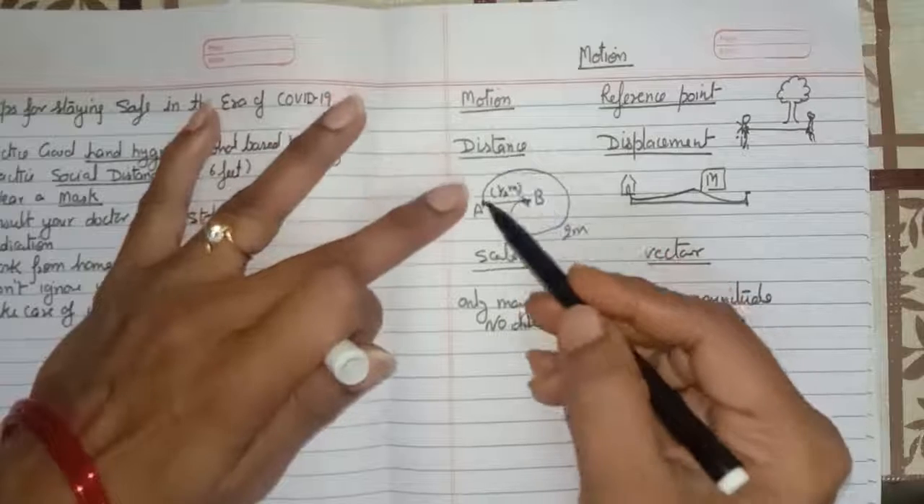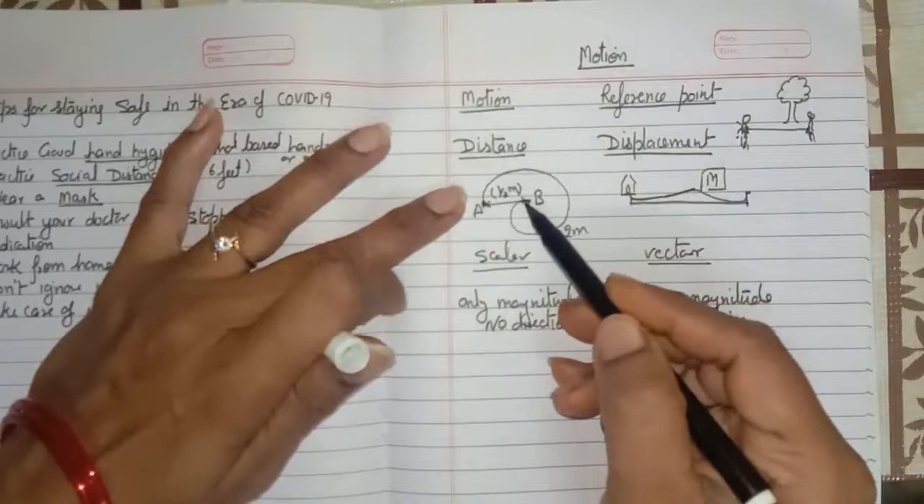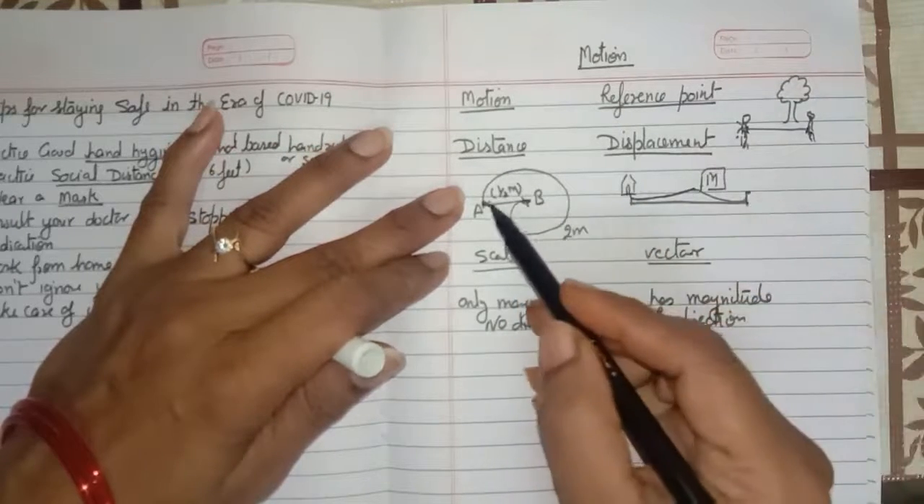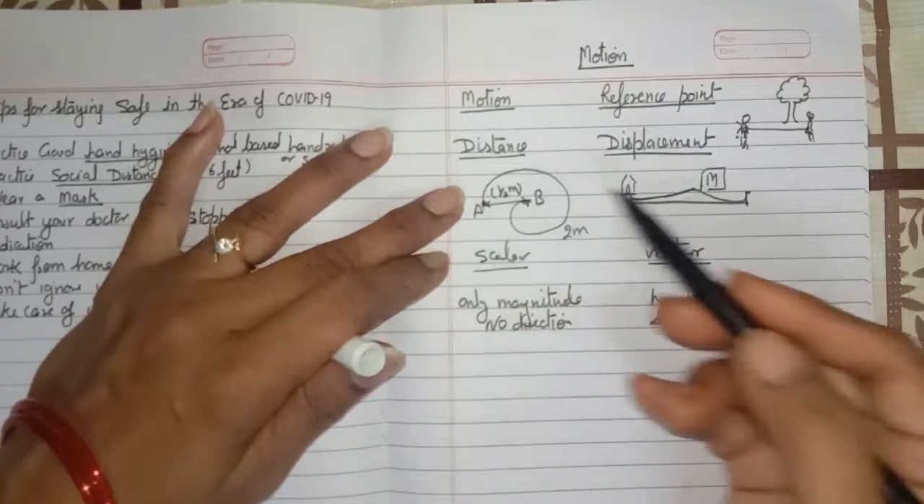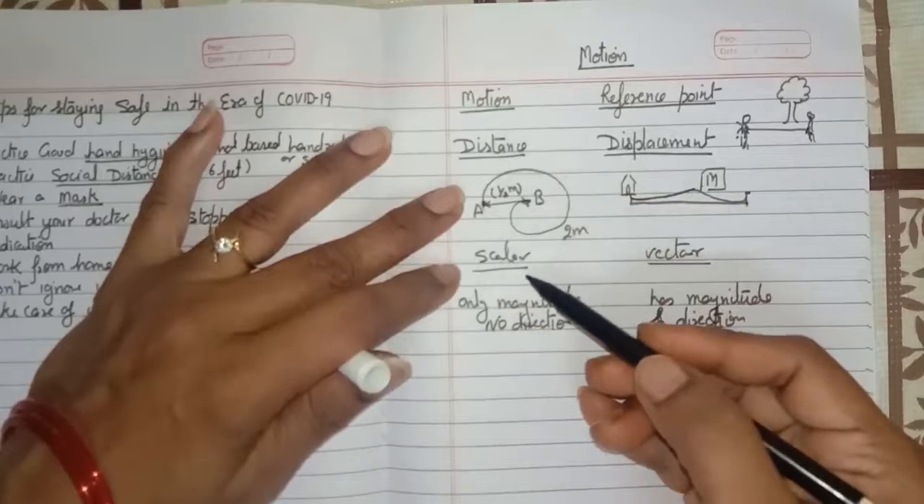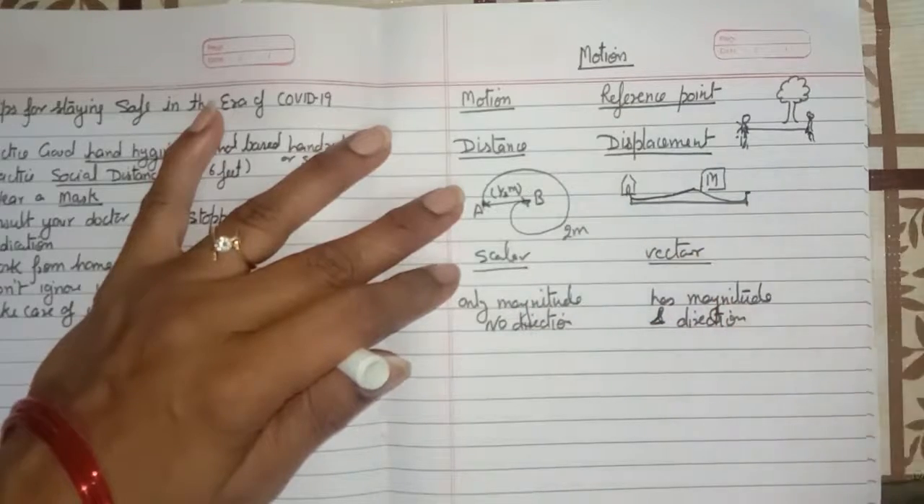Okay, so distance is the actual path traveled by a moving object, and displacement is the shortest distance between the initial and the final position of the body. Distance is a scalar quantity and displacement is a vector quantity.